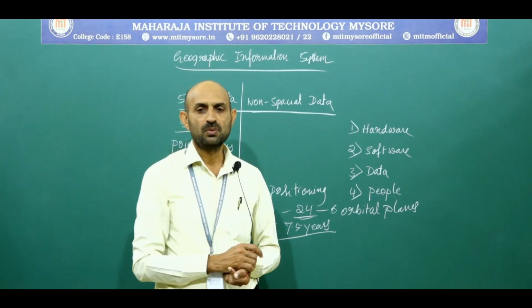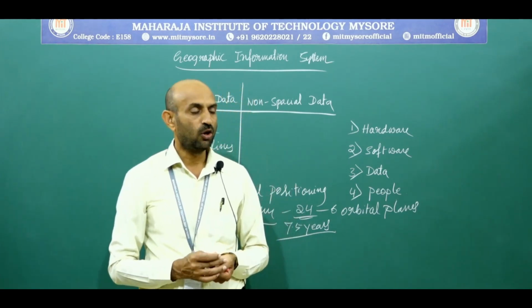The GPS is made up of 3 important components.